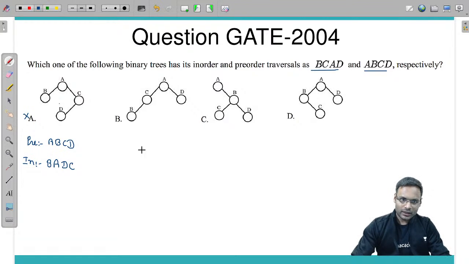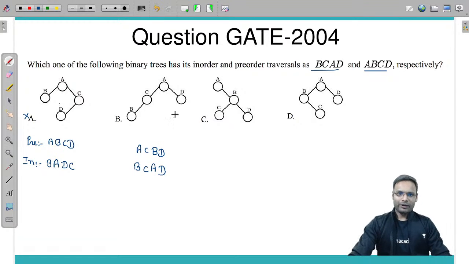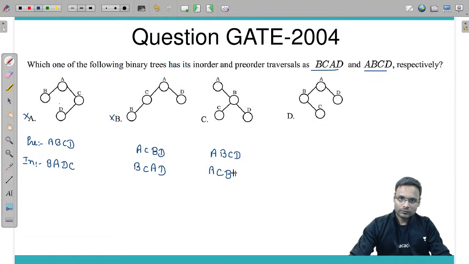For this one, pre-order A, C, B, and D. Pre-order not matching, but let's calculate in-order also. In-order is B, C, A, D. Fine, in-order matching, but pre-order not matching, not the correct option. This one, pre-order is A, B, C, and D. In-order is first of all A, after that C, B, D. No. So of course this should be correct.